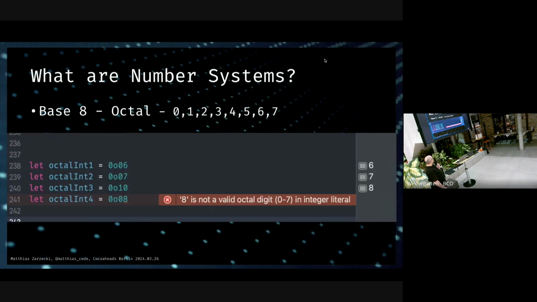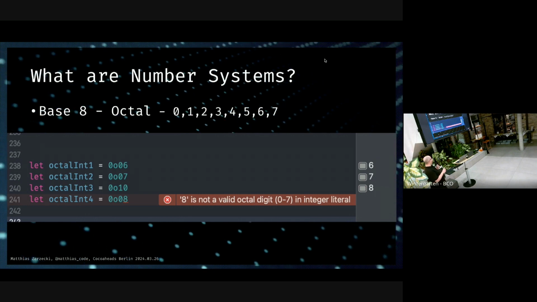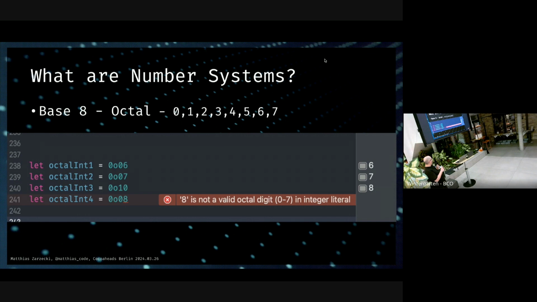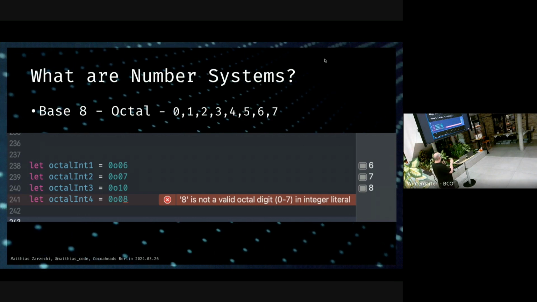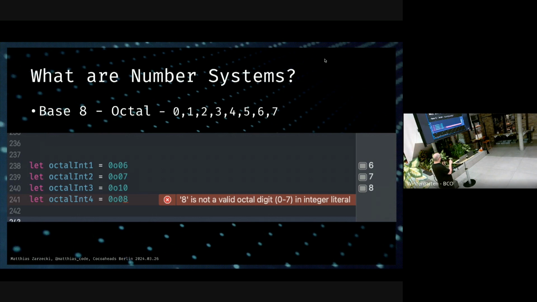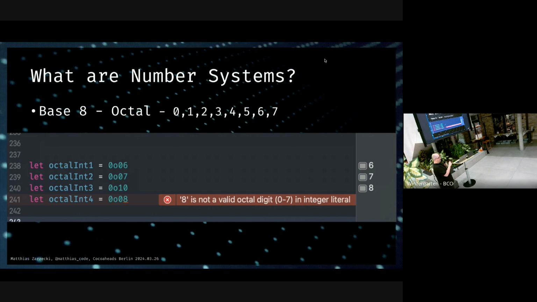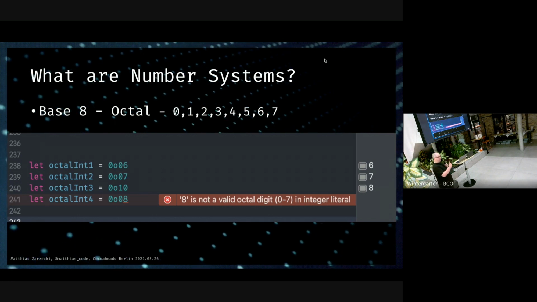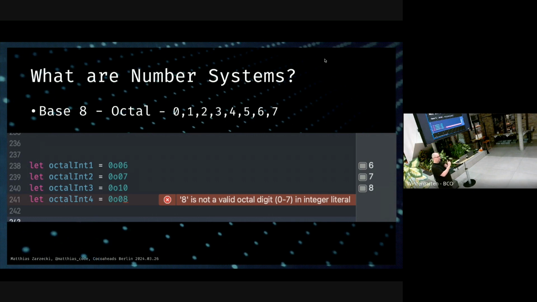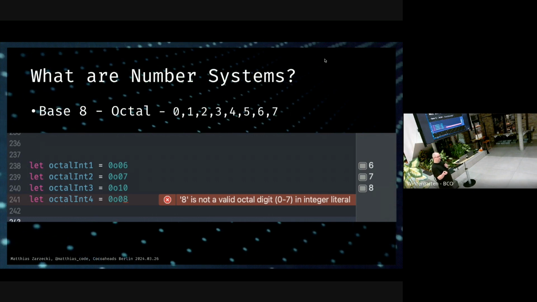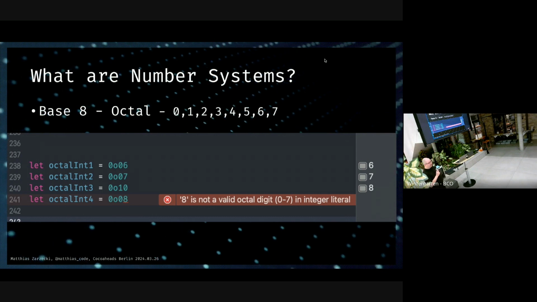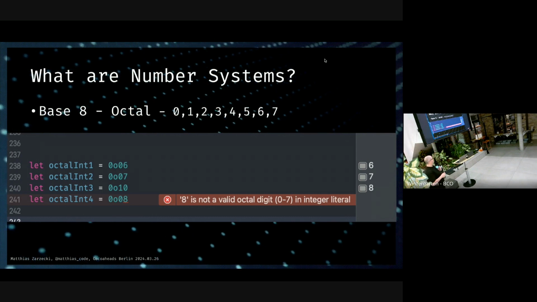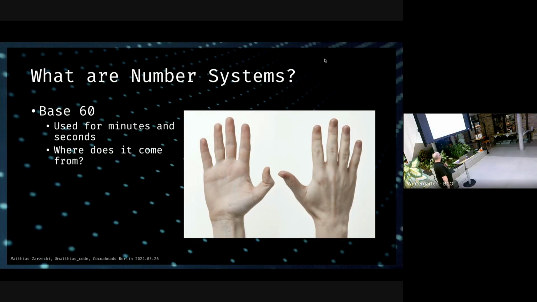And I'm curious about base 8. Base 8 is octal. You can also use this one in Swift directly if you preface something by 0, O, which I think is a very complicated way to write it. Also cool, if you write something that's invalid, Xcode will tell you immediately, okay, this is not valid. I don't know what octal is used for. Do you have any clue? Literally asking, I have no idea. I researched a bit, I couldn't find anything. Like binary, sure, hexadecimal, octal, I'm not so sure, but we have it as an option.